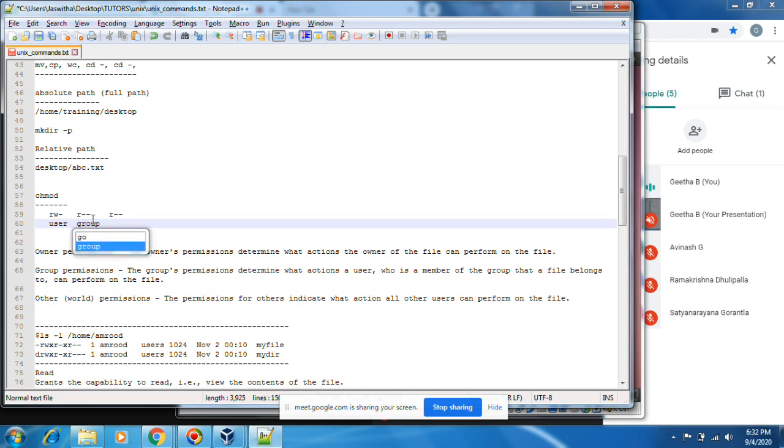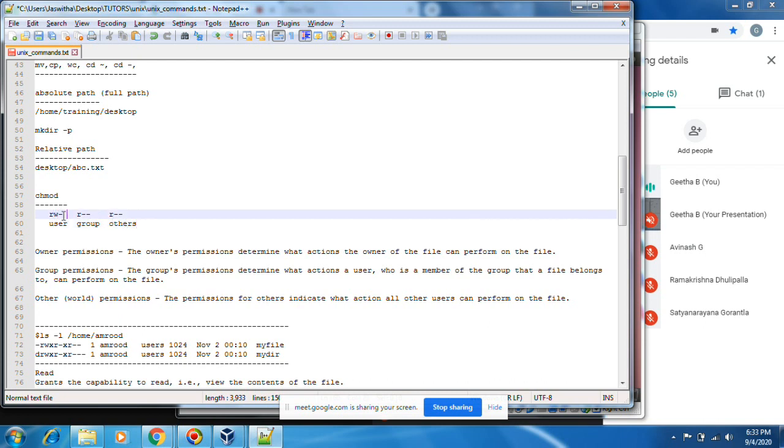Some in the group, many users will be there, in that one among you. Whereas this is the others, others which are not in the group. In this, R means read, W means write, X means execute. These are also the same: RWX, RWX.